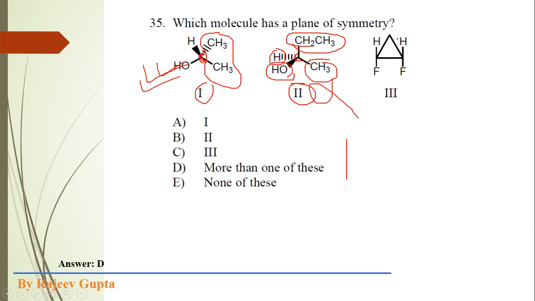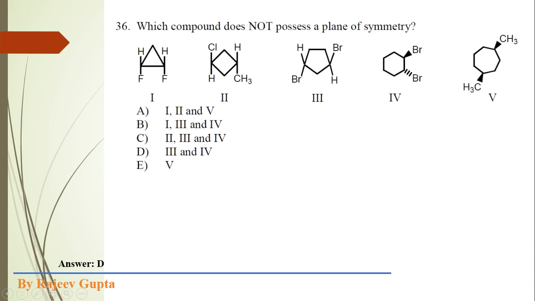Now check this third molecule. Obviously we can clearly see the plane of symmetry, where this half portion is just a mirror image of this half portion. So molecule number 1 and molecule number 3 contain a plane of symmetry. So again the answer is the same, that is D: more than one of these contains a plane of symmetry. Now next question.